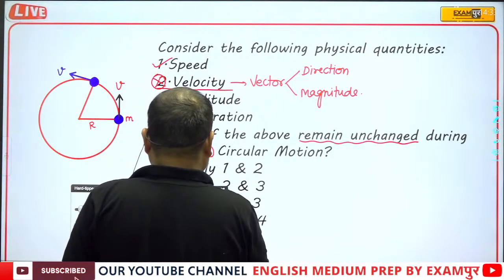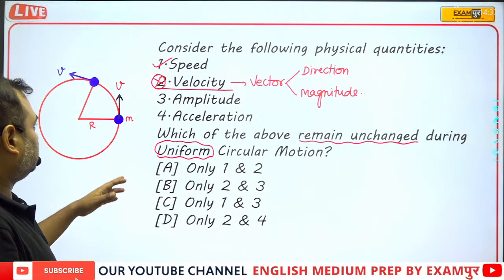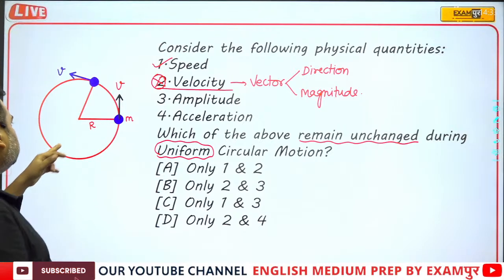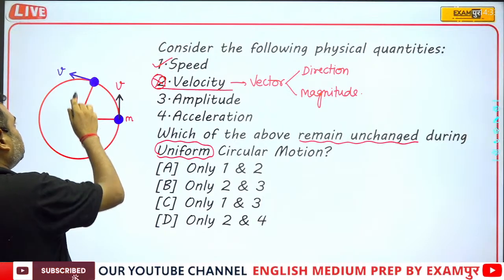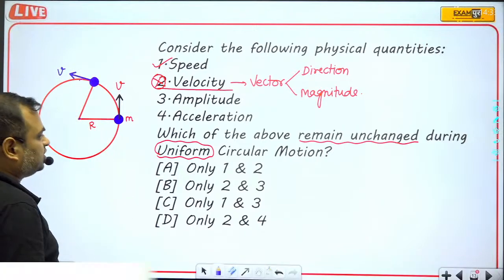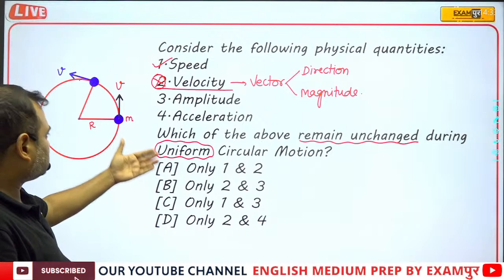Amplitude. Here, when we talk about amplitude, actually amplitude is nothing but this is the mean position, and this is the maximum position, I mean maximum displacement.